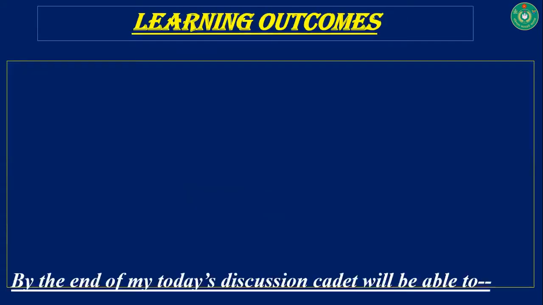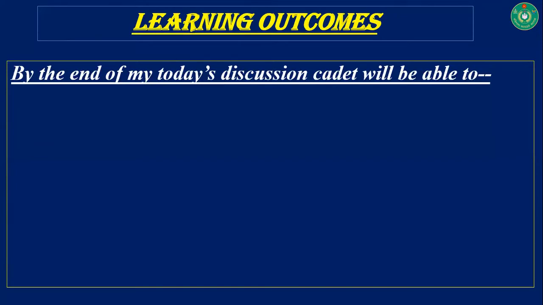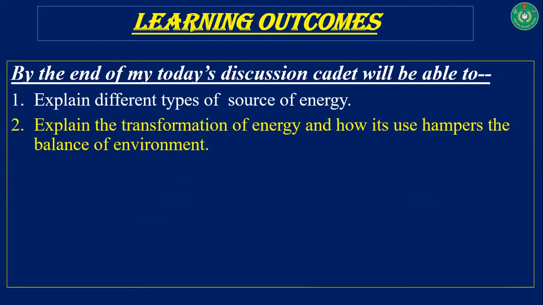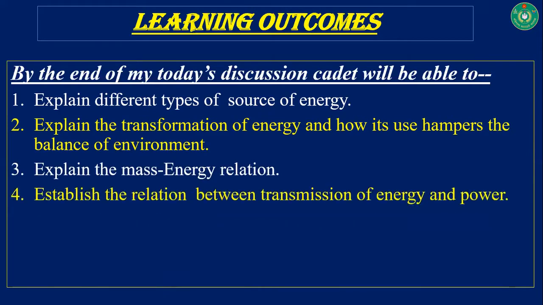Learning outcomes. By the end of my today's discussion, cadets, you will be able to explain different types of sources of energy, explain the transformation of energy and how its use hampers the balance of the environment, explain the mass-energy relation, establish the relation between transmission of energy and power, and measure the efficiency.